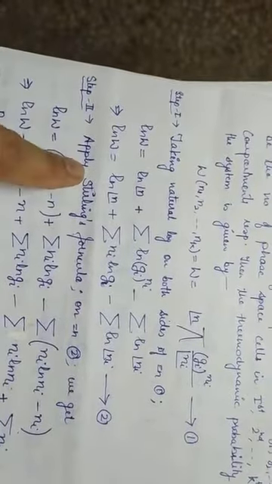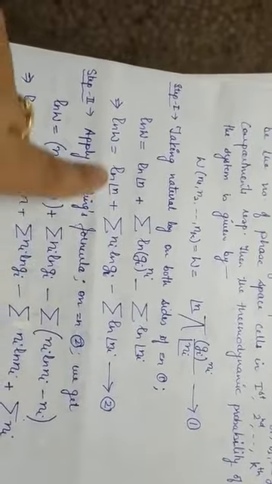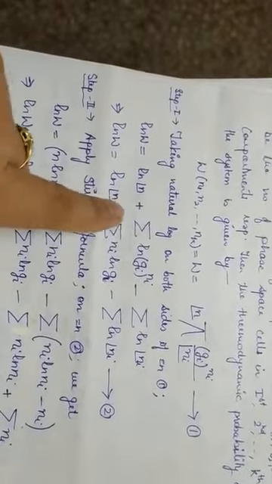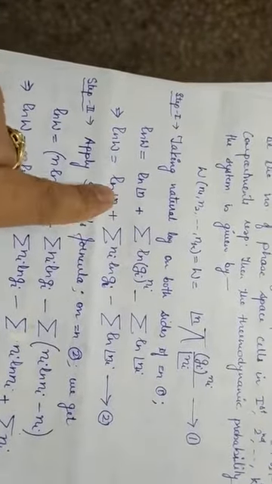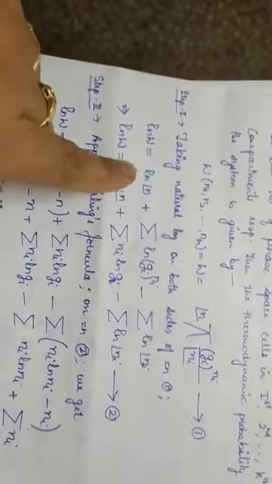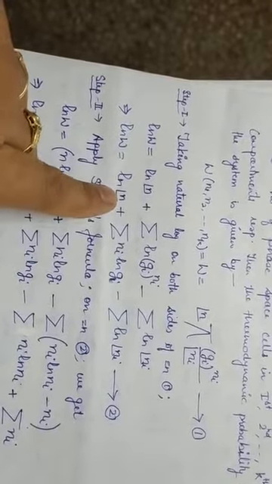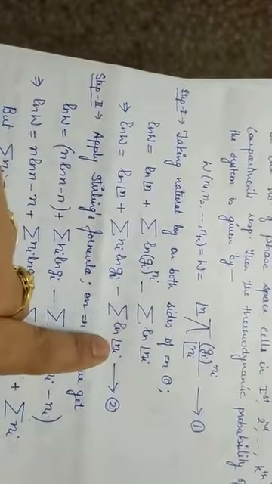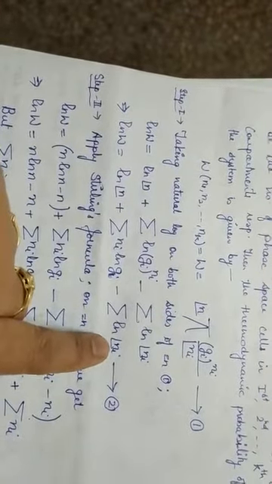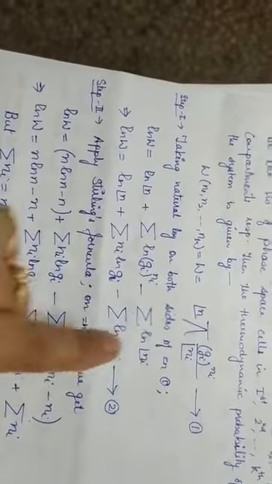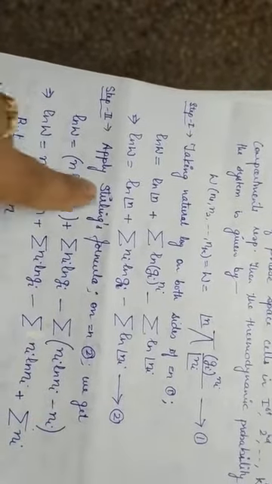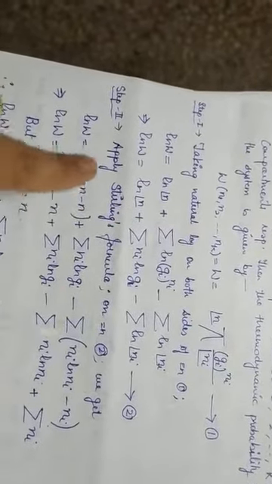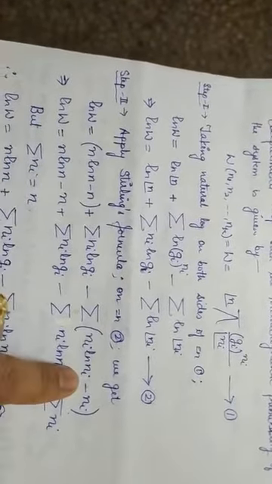Now the second step is, after applying natural log, you have to apply Stirling's formula over here, because I have to open up these factorials. Now what is your Stirling formula? Natural log of factorial n is n log n minus n. Similarly over here, natural log of factorial ni is ni natural log of ni minus ni. Summation remains the same. So I have opened this equation by applying Stirling's formula simply.